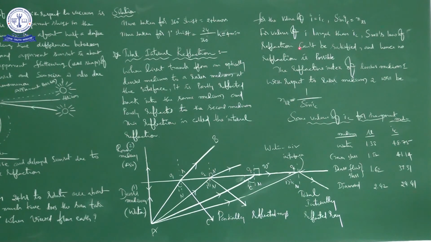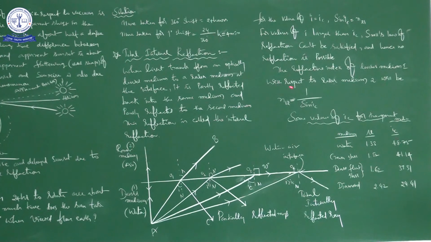Next, for values of i larger than iC, when the angle of incidence is greater than the critical angle, I already told you it leads to total internal reflection. So that is what he is saying here: Snell's law of refraction cannot be satisfied. Here there is no refraction. When there is no refraction, how can you talk about Snell's law? Snell's law is the second law of refraction, that sin i by sin r is equal to a constant. So Snell's law becomes meaningless in the case of total internal reflection, and hence no refraction is possible.